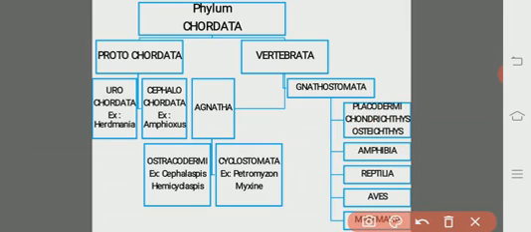All the placodermi are primitive and the earliest jawed fishes, which were seen during the Paleozoic era. In the Paleozoic era, there were many orders of primitive fishes, but they are extinct today.